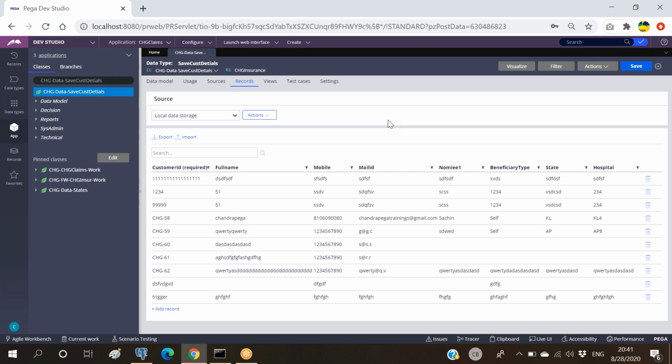Whenever a file of the specified format is inserted into that hard disk location, the file listener picks up that file and hands it over to the service file, which is the rule. That's it. From here, the service file's responsibility starts.